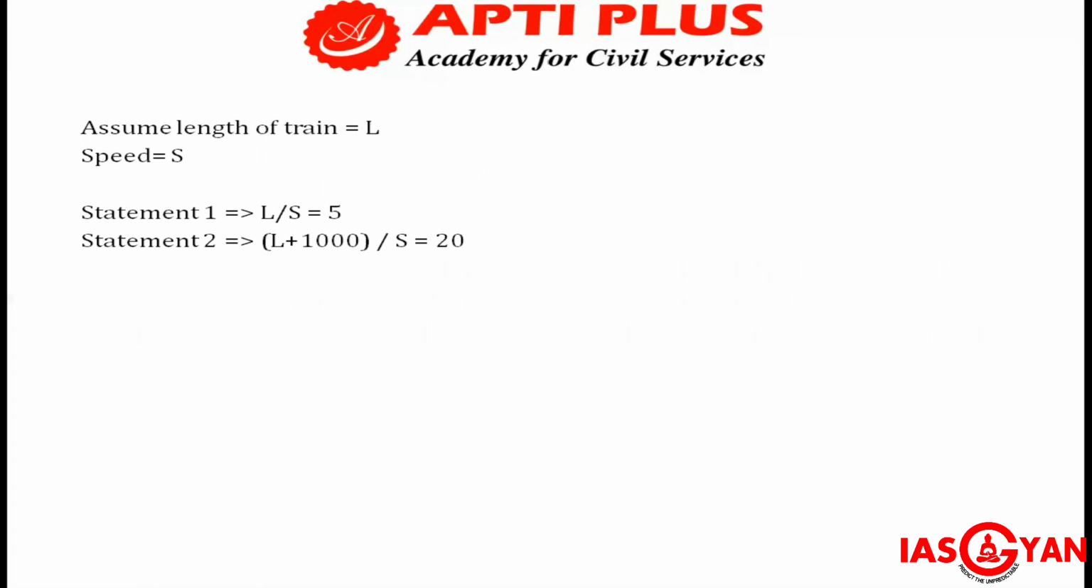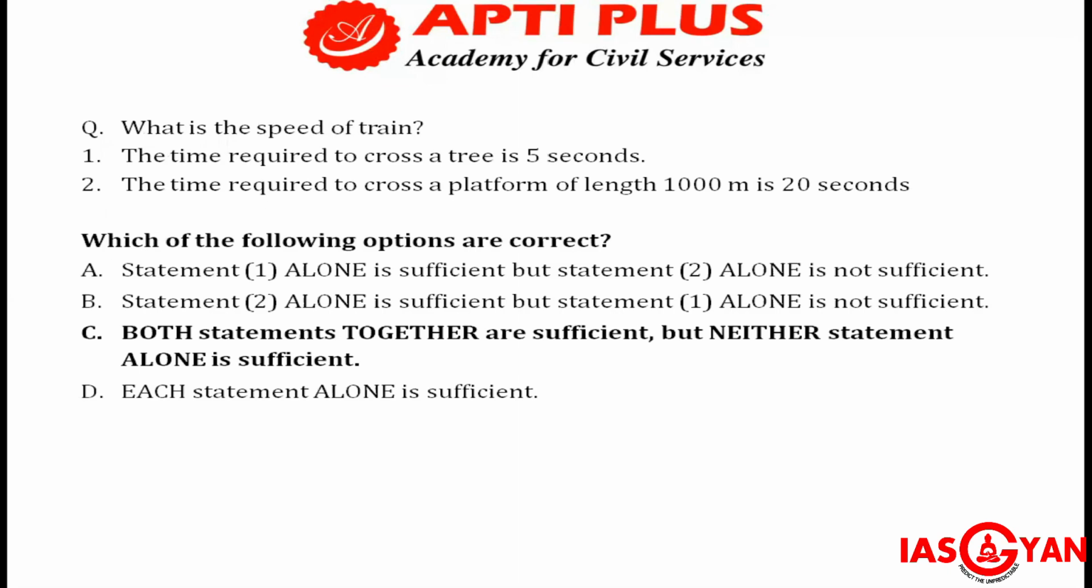So as you can see, there are two statements, two variables. You cannot calculate the speed of the train using only the first statement, or using only the second statement. You need both these statements to calculate the speed of the train. Two equations, two variables. So you need both the equations to calculate the speed of the train. So what will the answer be? Both statements together are sufficient, but neither statement alone is sufficient. You need both the statements to solve it. You do not have to calculate what the speed of the train is.